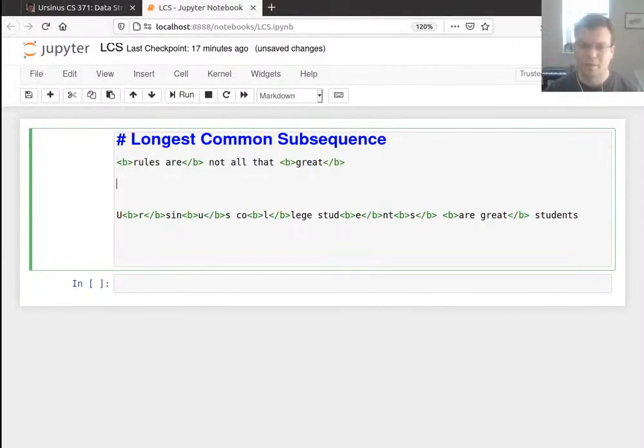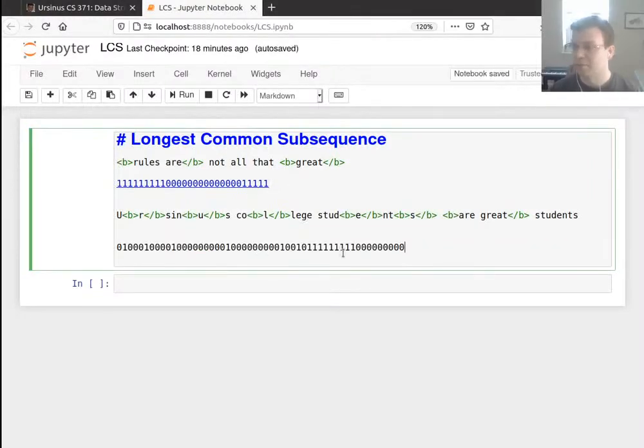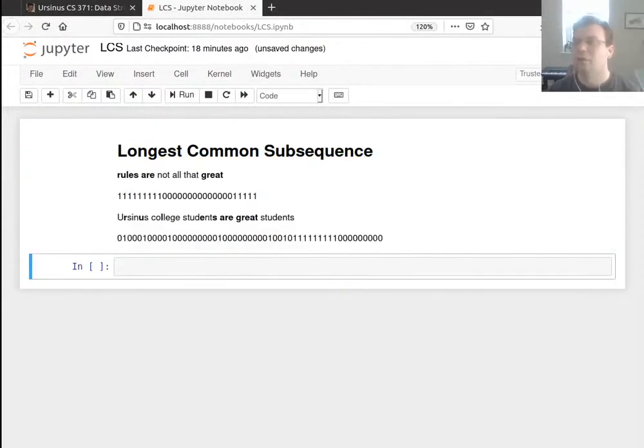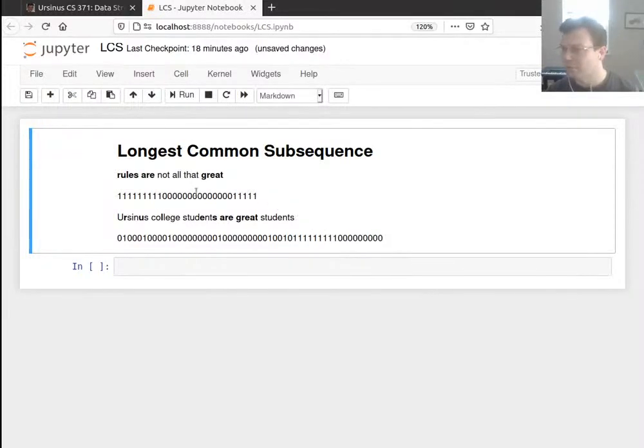we can create binary strings to represent each one. So representing that subsequence in "rules are not all that great," I put a 1 every time I take a character and a 0 every time that I don't take a character. And here's what that would look like for "Ursinus college students are great students." So I could think of representing each subsequence as a binary string. That's one representation I could use.